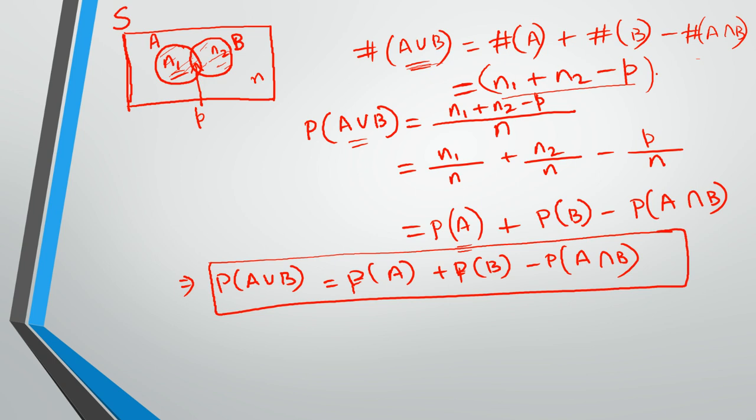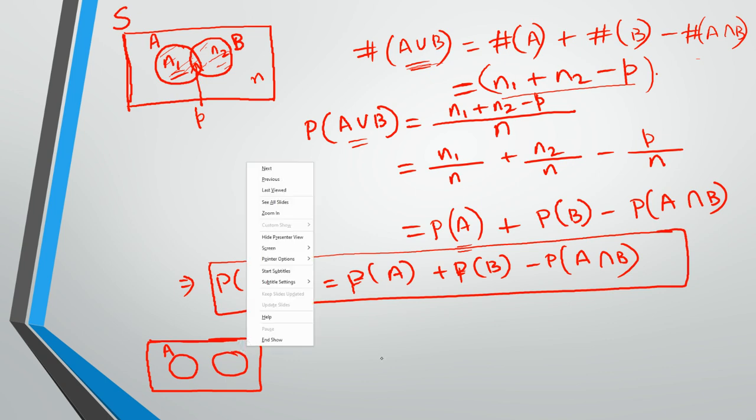Now let's say we have a condition. Let me draw it here. Let's say we have a scenario like this where this is the event A, and this is event B. This is event A, this is event B, this is sample space S. Okay, so what is the probability of A intersection B here?